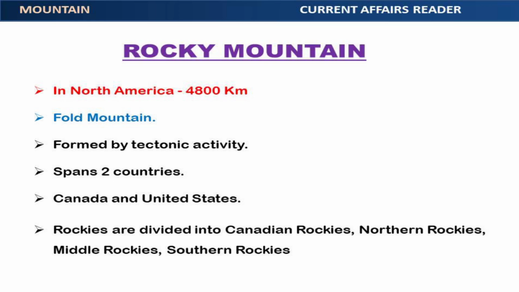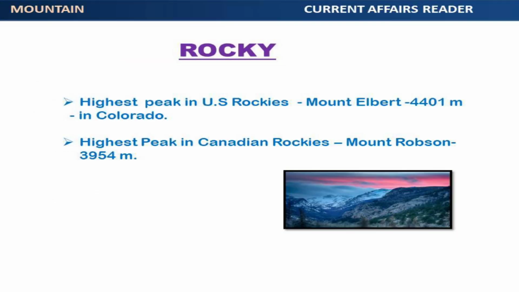Rockies are divided into Canadian Rockies, Northern Rockies, Middle Rockies, and Southern Rockies. Highest peak in the U.S. Rockies is Mount Elbert, at an elevation of 4,401 meters, located in Colorado. Highest peak in the Canadian Rockies is Mount Robson, at an elevation of 3,954 meters.